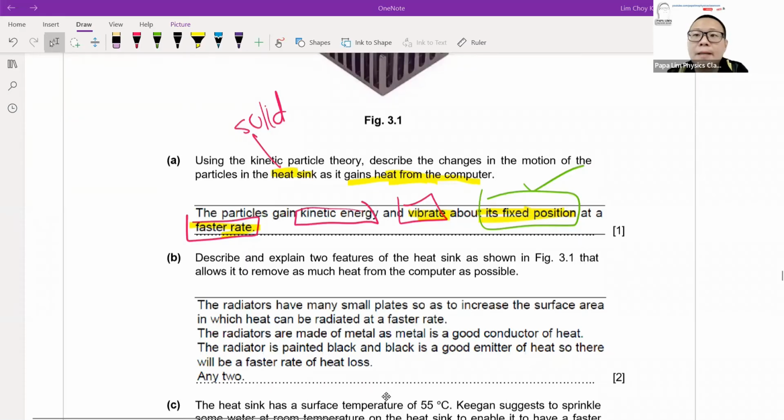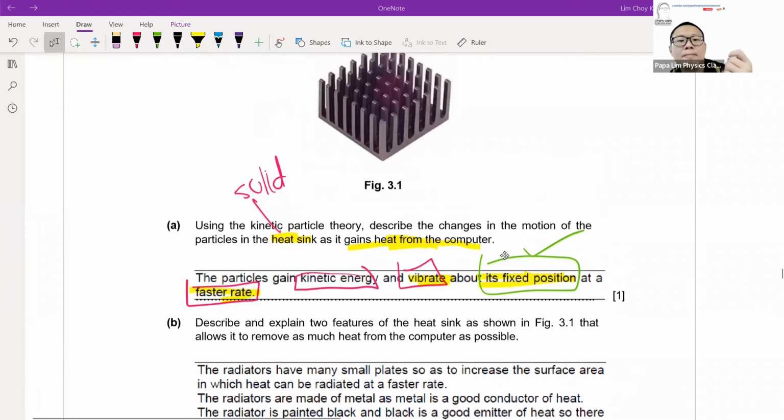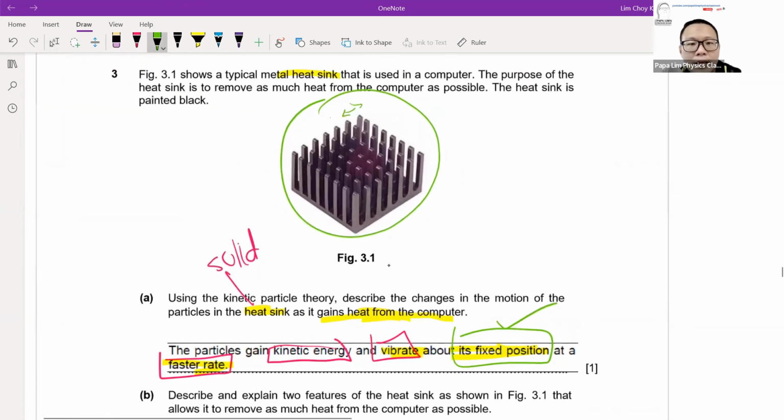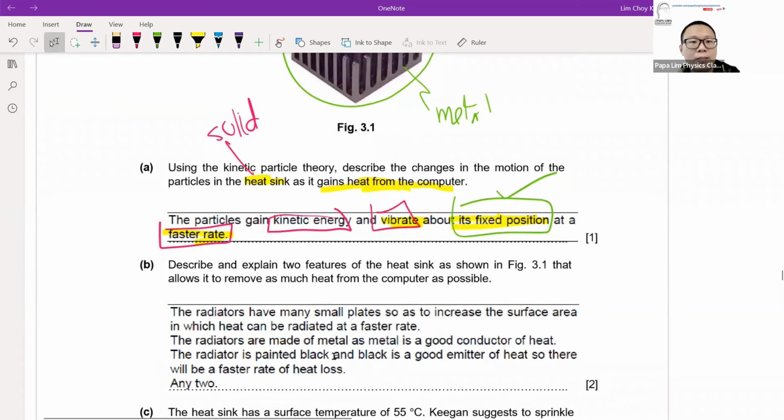Now, the other aspect would be the second question, whereby they look at what other feature of the heatsink. When you look at the feature, we are looking at the shape, the size, or even the color, if you can see. In terms of the structure of the heatsink, there are multiple spacings between them, and the fact that the heatsink is made of metal. All these contribute to different purposes. For example, the heatsink is made of metal, which implies that metal is a good conductor. I need to conduct heat away from the processor fast enough.